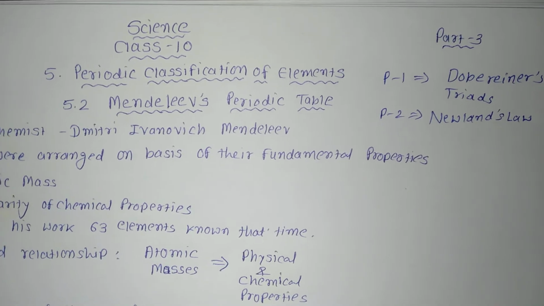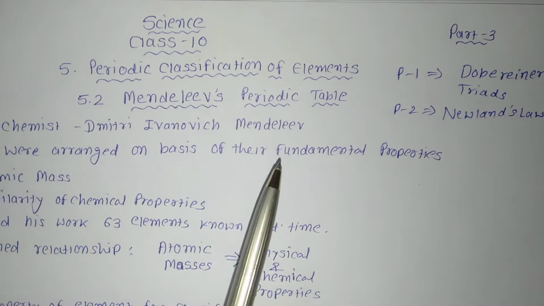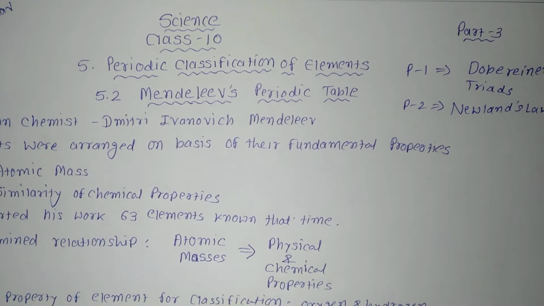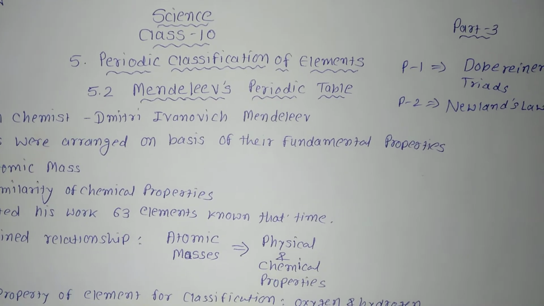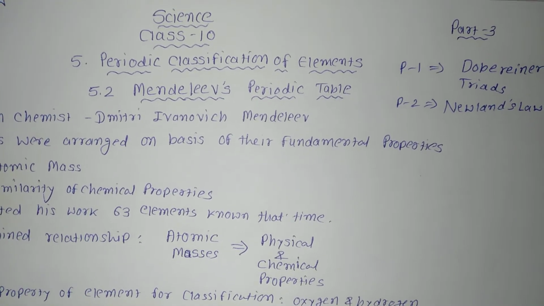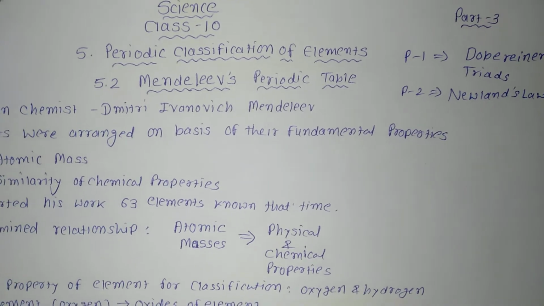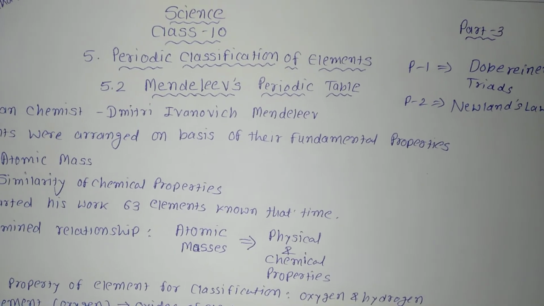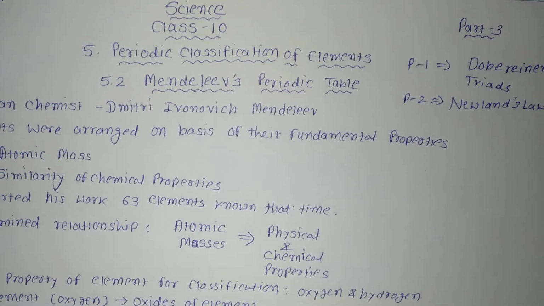This is 5.2, Mendeleev's periodic table. If you have not seen the earlier Dobereiner's triads and Newlands' law videos, you can see them on my channel and then come to this part, part 3. Let us begin: making order out of chaos, Mendeleev's periodic table.